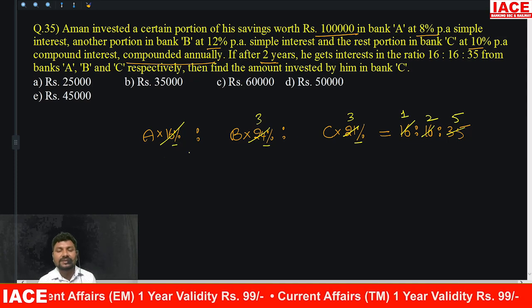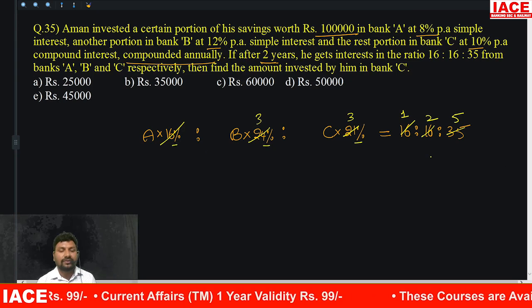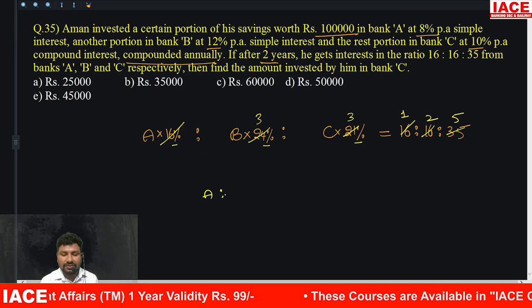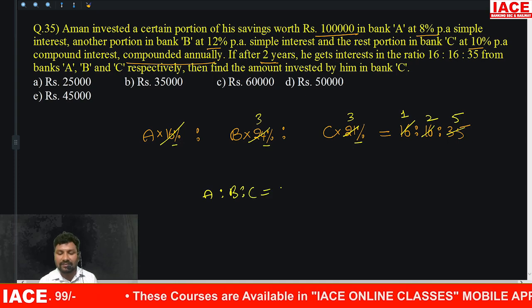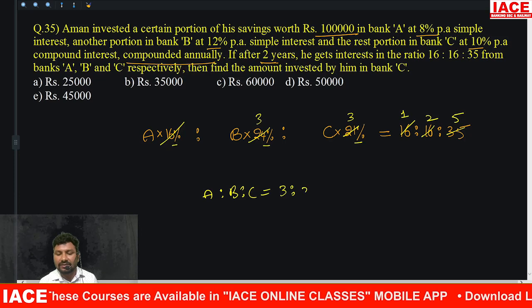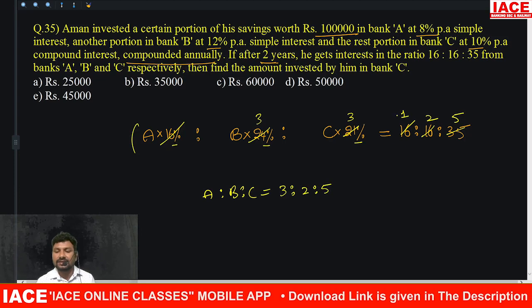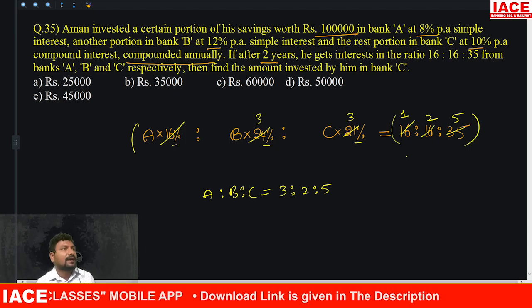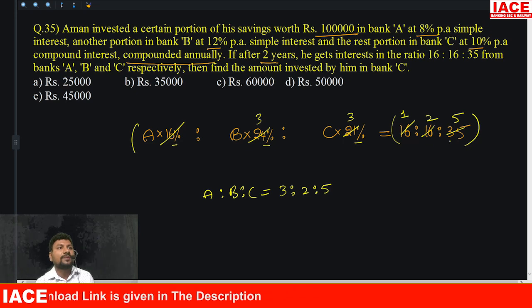Then all the terms are divisible by 3. Total equation is divisible by 3. What you will get? A is to B is to C equal to. The 3 will be dividing here, the 3 will be multiplied. What is the value? 3 is to 2 is to 5. Okay. This total equation, the 3 will be coming to here. It becomes 2 by 3, 5 by 3. The total ratio will be multiplied with 3. You will get 3 is to 2 is to 5.